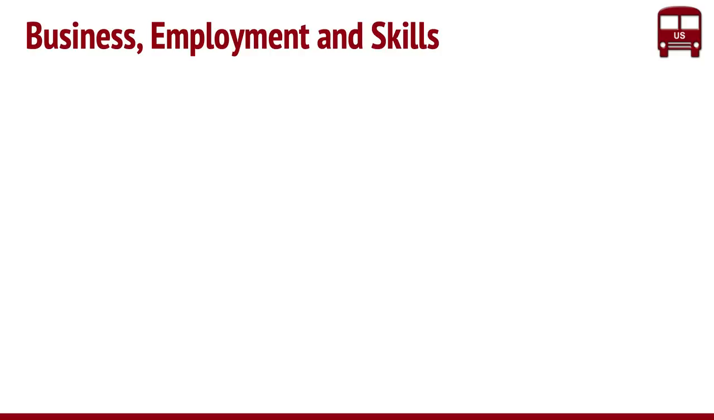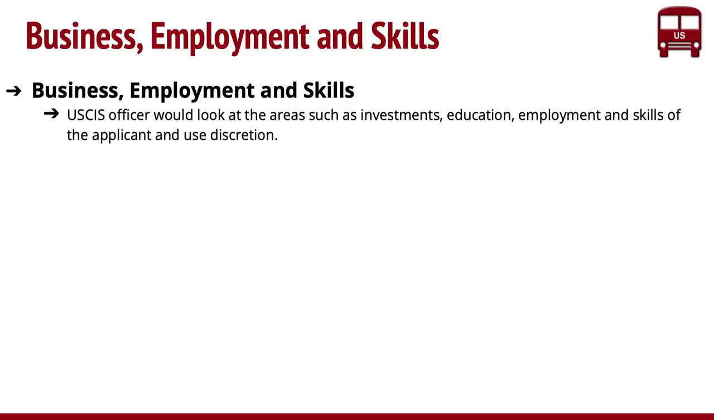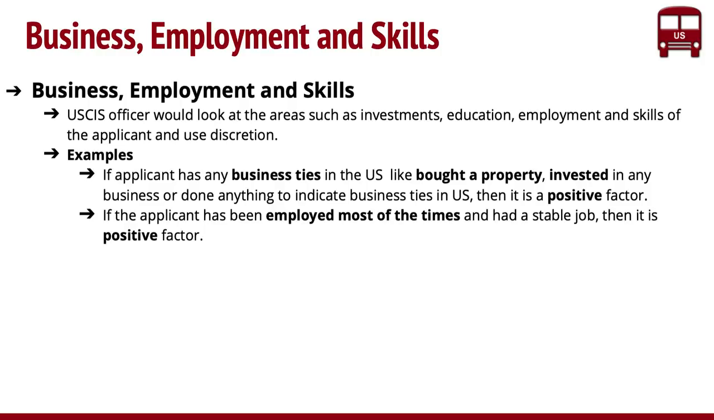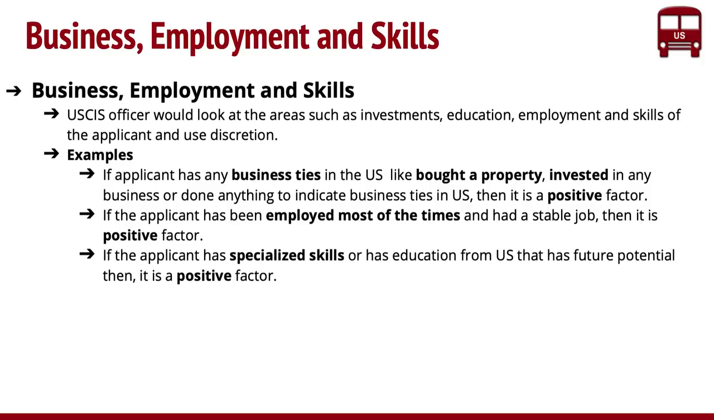The other one they look at is business, employment and skills. In the business part, what they see is what kind of investments you've made, your education and skills. One of the ways you can show business ties is, let's say you bought a house, or you bought a property in the country, or you invested in a business, or you're supporting a business, then it's a positive factor. Or if you are employed most of the time, let's say you have been in continuous employment and not been a burden to the country by public charge or whatever, then you actually have a stable job, and that's a positive factor. This is a very positive factor for them.